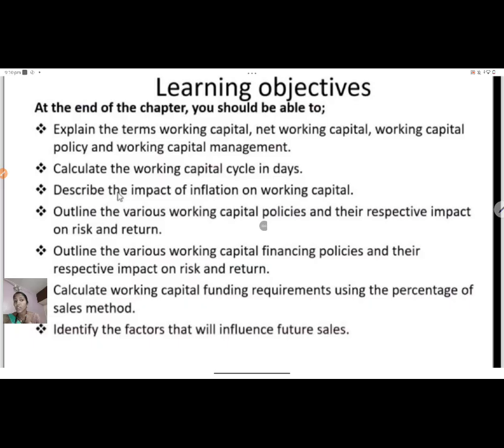Then the risk and return when we study the different working capital policies, how they impact our risk and return, and the various working capital financing policies. And at last we identify the factors which majorly influence the working capital requirements.